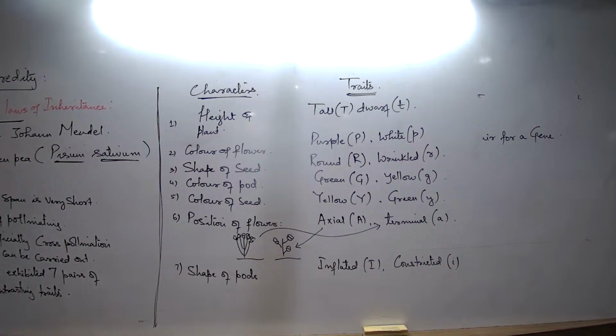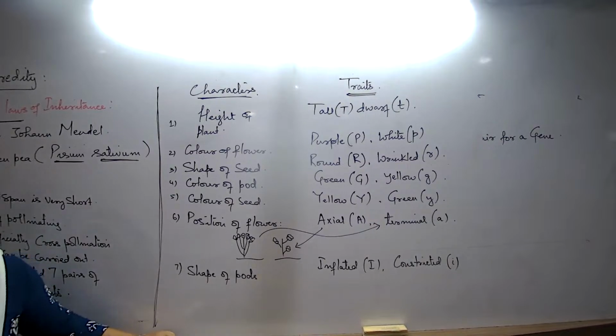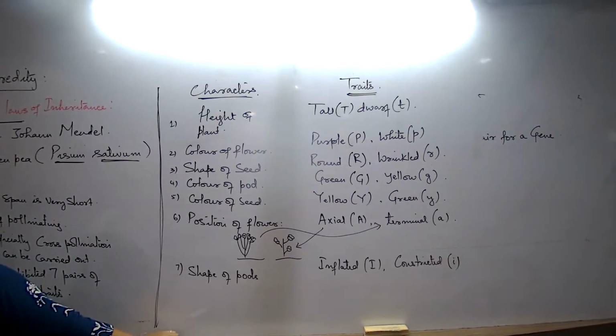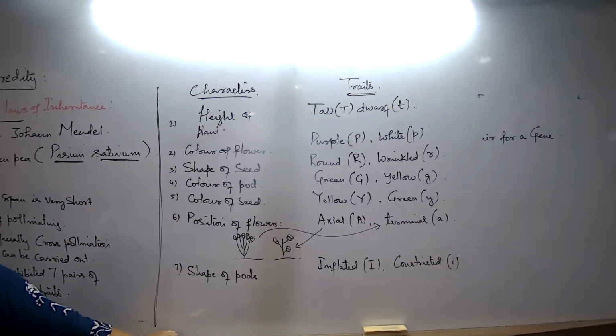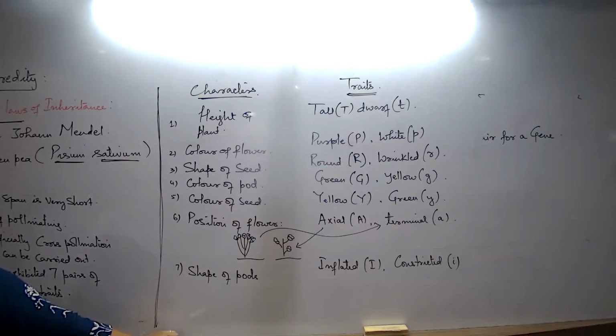We will learn now. Yes. What do you mean by a wrinkled seed? Wrinkled seed, meaning when you are talking about the outer surface. Say suppose when we buy the seeds, most of the seeds will have the outer surface, the seed coat, quite smooth. Smooth, I should say. Smooth.